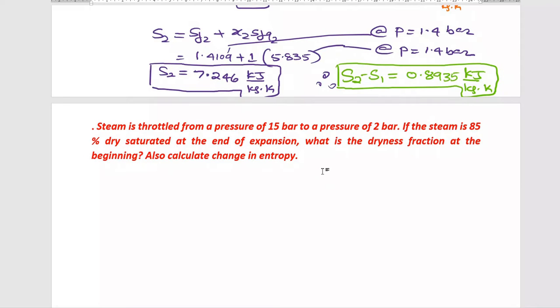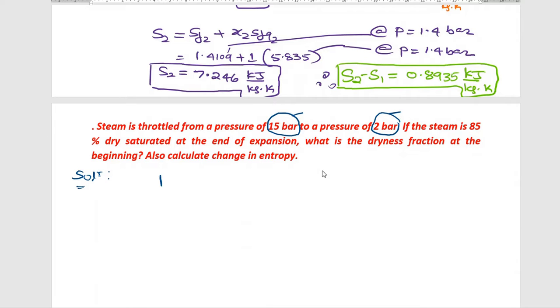Dear students, I will give some hints on how to solve pure substance numericals. First, when the pressure is given, write down the values of enthalpy and entropy at both the pressures. That is the first step, so that the process becomes easy later.